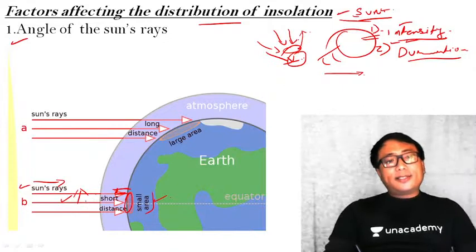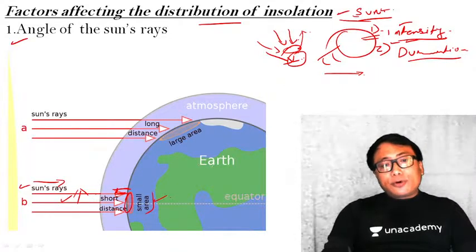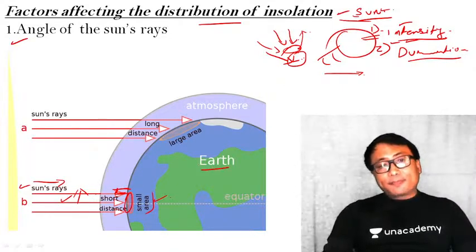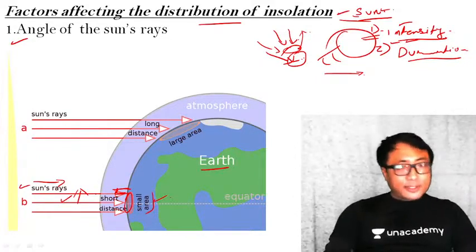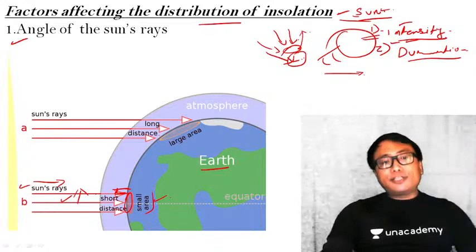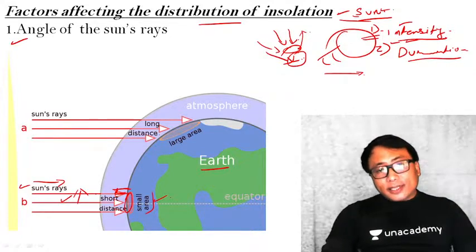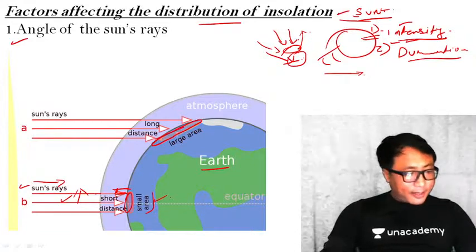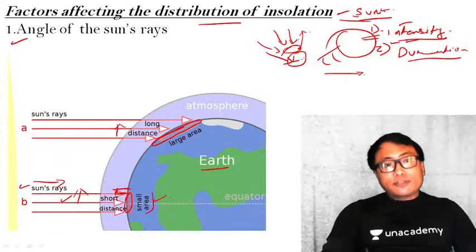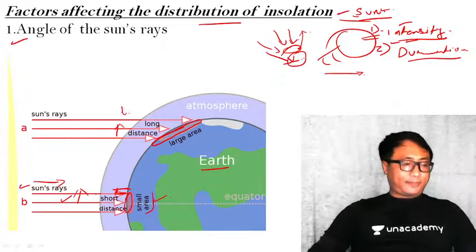On the other hand, by virtue of the earth being a sphere, the sun insolation which is reaching the higher latitudes is slanting, it is diffuse. You see here, the sun insolation is getting diffuse, covering a larger area, but here the intensity of the insolation will be less.